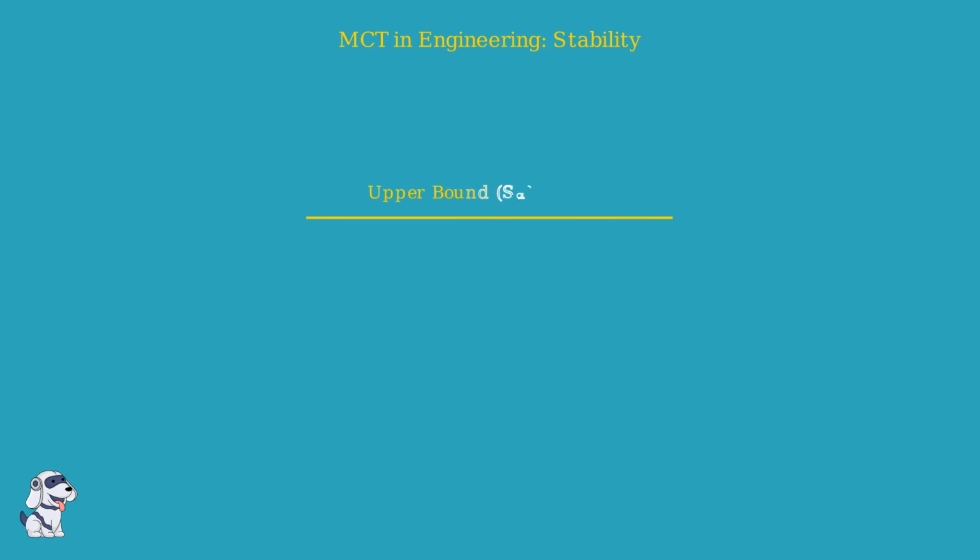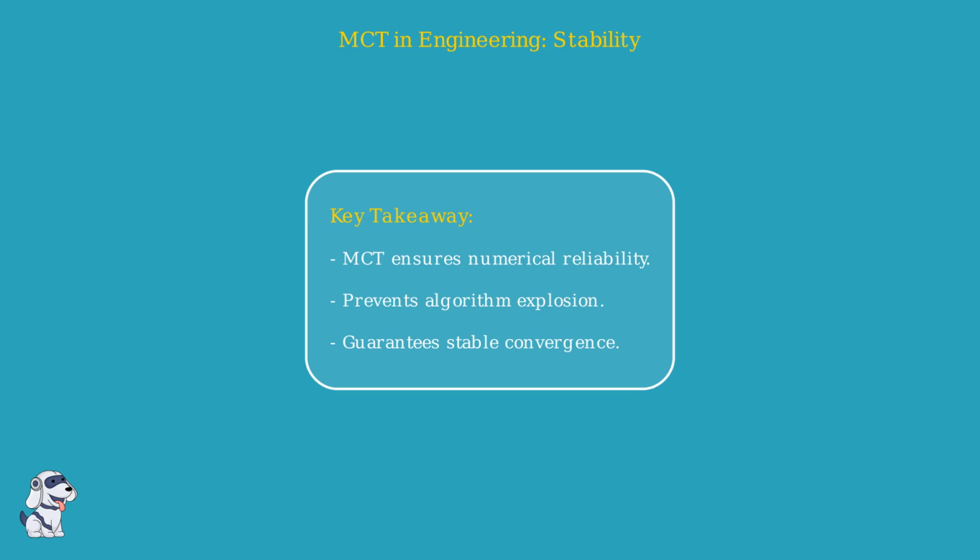The monotone convergence theorem acts like a mathematical guardrail. If we can prove our sequence of partial sums is monotone and bounded, we guarantee the process is safe and stable. Key takeaway for engineers: MCT ensures reliability. It tells us that our approximation will land on a specific finite value rather than drifting off into errors.